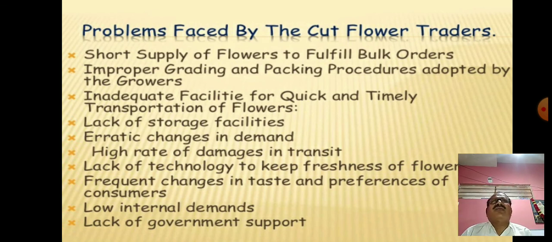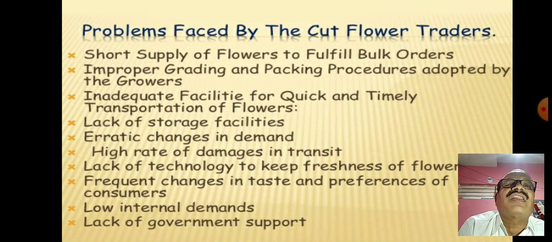And if there is any time shortage, at that time it is carried out in a hurry and not carried out properly. Then if inferior flowers get mixed by chance among the superior flowers, the cost will reduce, and the traders will be put in loss. So there are inadequate facilities for quality and timely transportation of the flowers. If there are fewer facilities and less time, that also leads to losses.